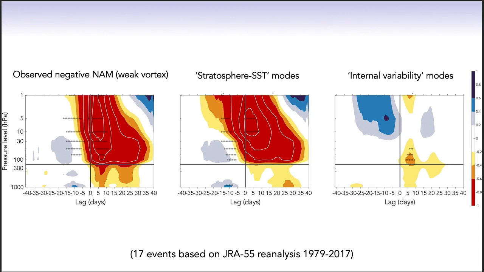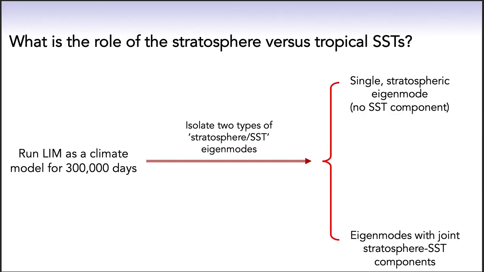This means that nearly all of the long-lived NAM anomaly is captured by the small set of more predictable stratosphere SST eigenmodes, whereas the internal variability eigenmodes only contribute to the total anomaly out to about day 10 at the surface and maybe out to day 20 or 25 near the tropopause. This is consistent with our earlier finding that nearly all of the high-skill NAO forecasts are associated with the stratosphere SST eigenmodes.